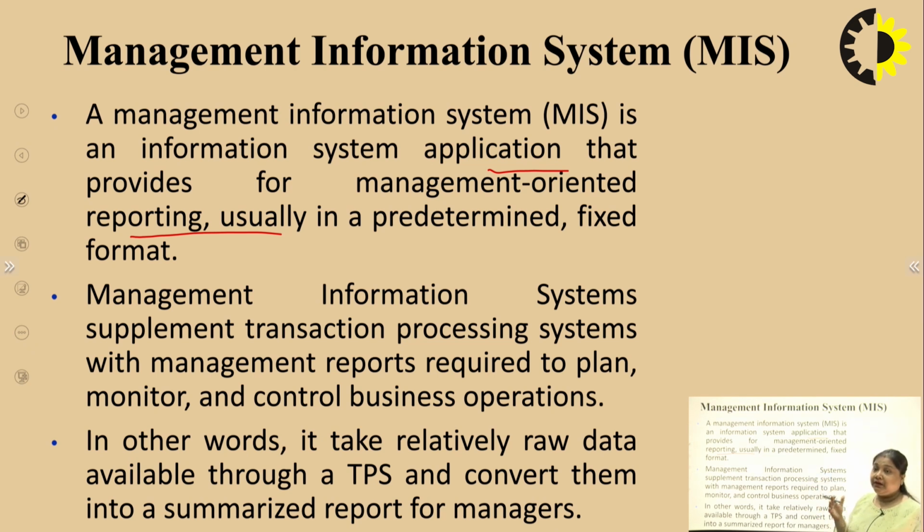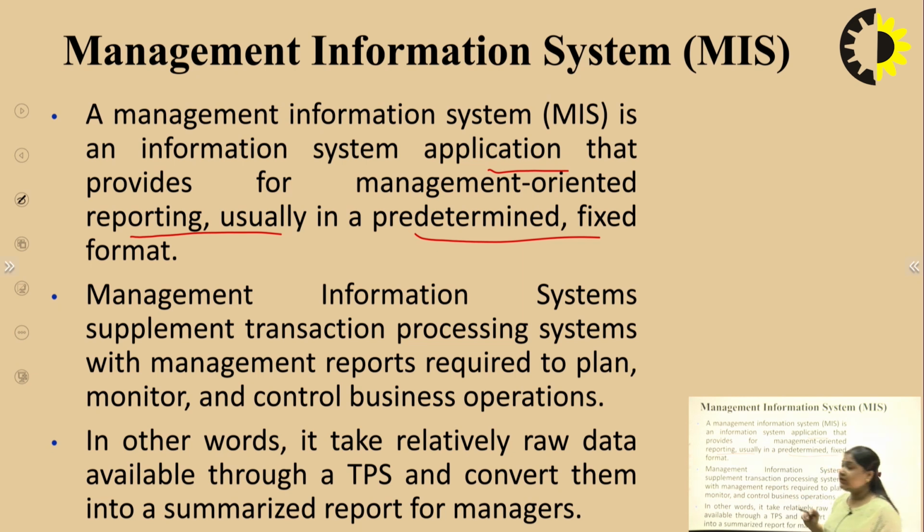So the structure or the format for the report is predefined and fixed, and the information that has been collected from the TPS, Transaction Processing System, all these records are transferred to the Management Information System to collectively give a report which helps in taking some decisions.